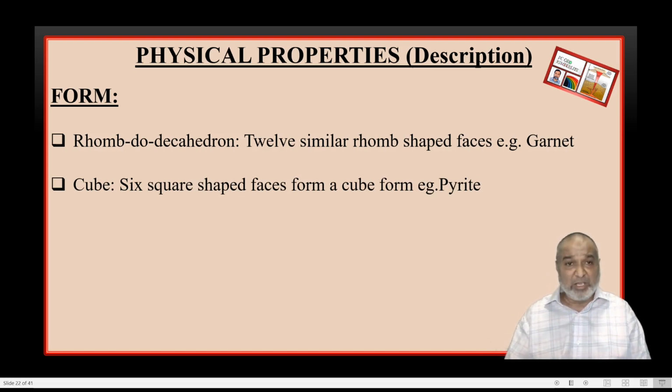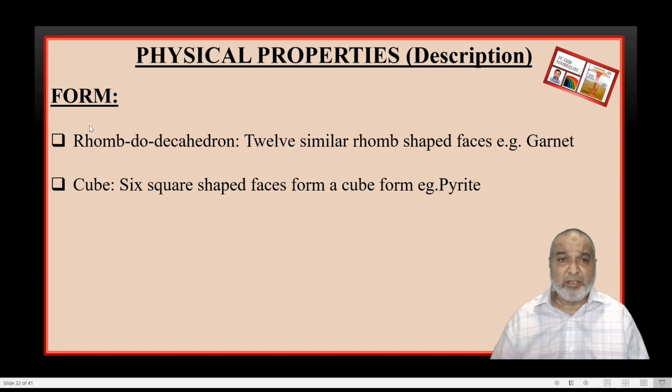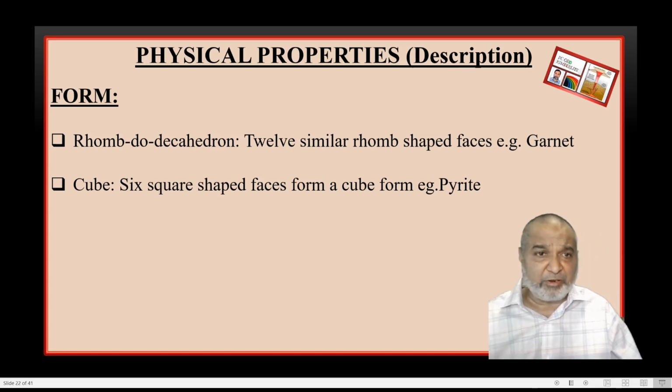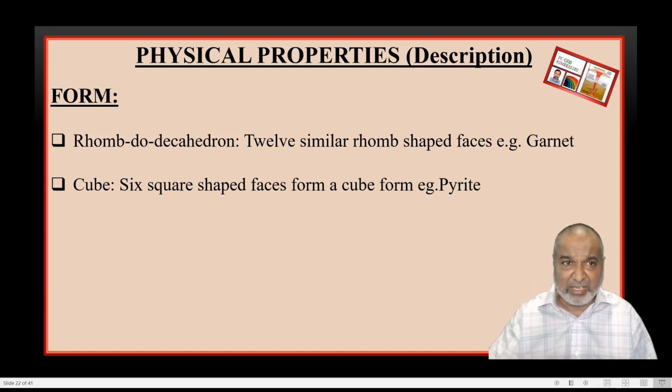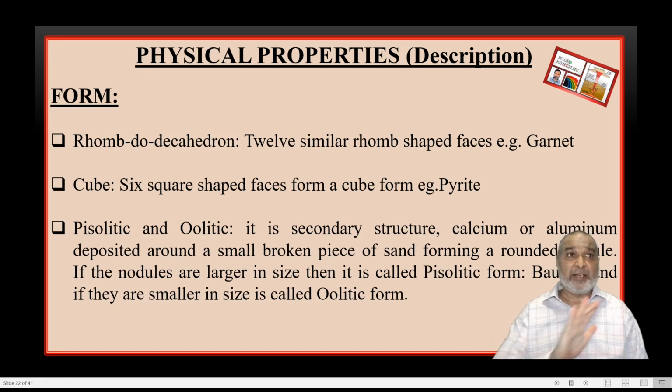Next one, cube, 6 square faces, that is pyrite. Best example, the diagnostic property of pyrite is that you see a cube form or 6 square shaped faces. Pisolithic and oolitic, these are not the original forms, these are the secondary structures.